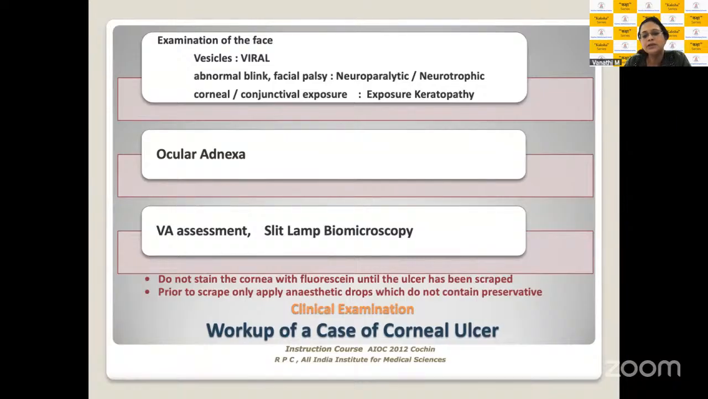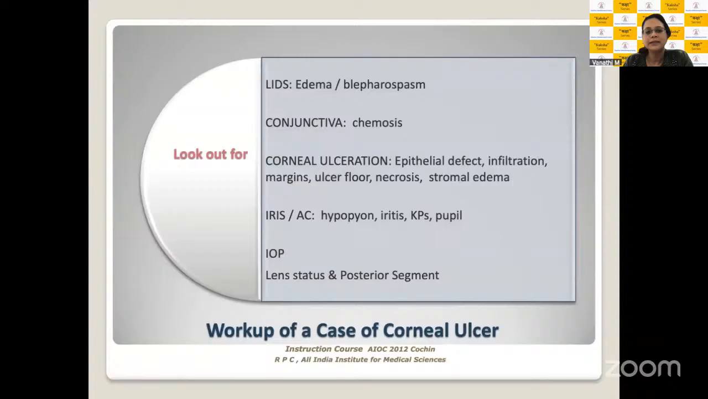Simple tip: do not stain the cornea with fluorescein until the ulcer has been scraped. That really helps, and then you scrape your ulcer. But I think we usually don't follow this, and we do stain the ulcer first before we look at the scrapings. And prior to scrapes, apply anesthetic drops which do not contain preservatives. So again, these are simple tips, but usually not very practically applicable when you are examining our cases. From here we'll move on to working up by clinical examination.